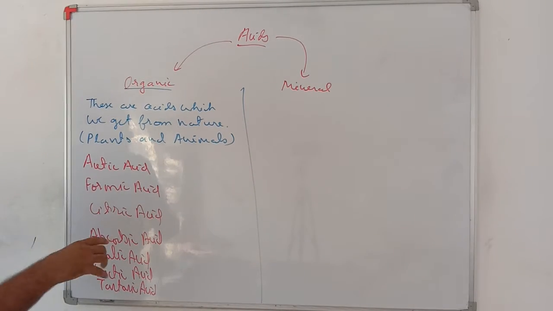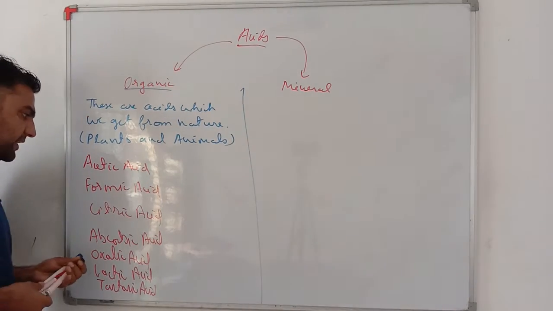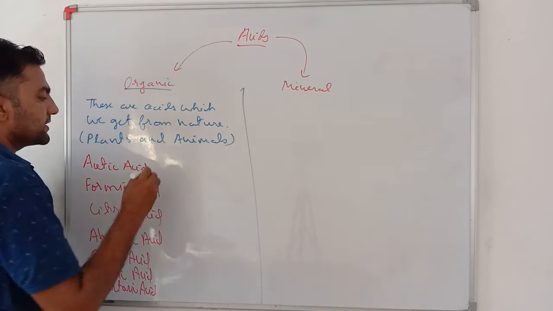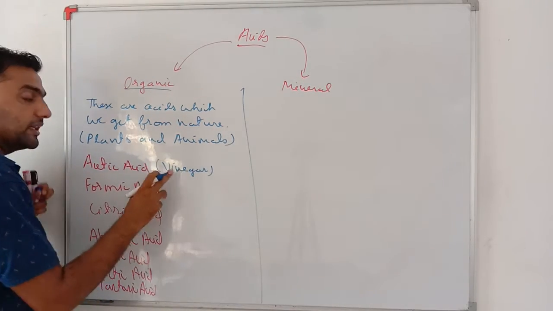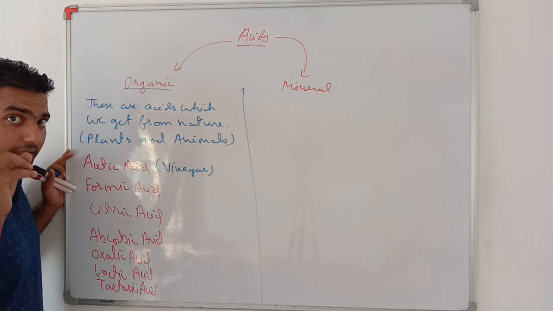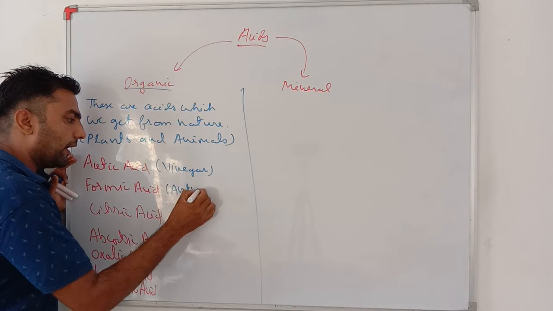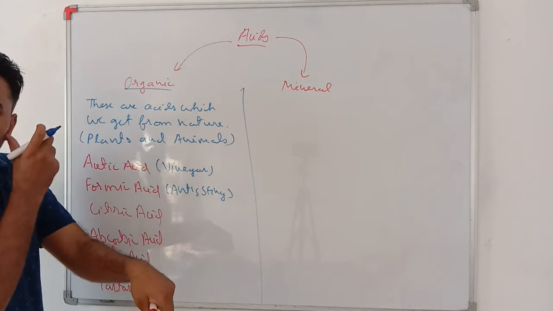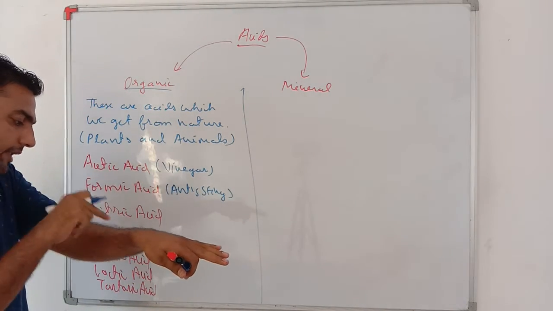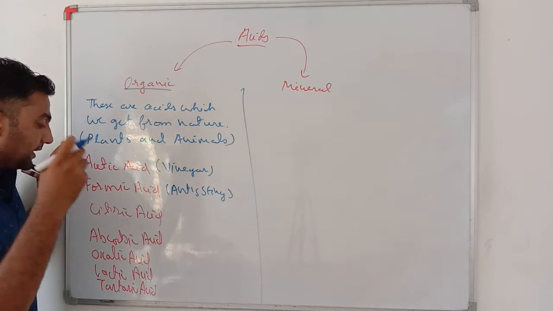These all acids we are getting from nature. Acetic acid, generally known as vinegar. We use vinegar in the pickles. We consume it. Formic acid, ant sting. When ants bite us, generally what it does is that it releases acid on our body, because of which we feel burning pain or sensation.